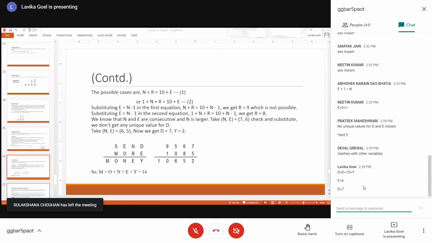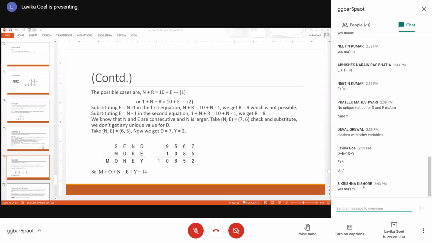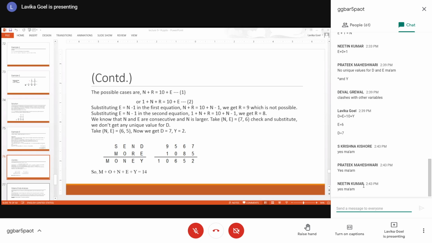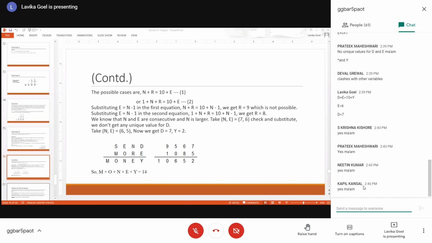Are you able to get this, students? Constraint satisfaction problem. How do we solve this? Okay, all of you are able to understand about these equations, how we got these equations.